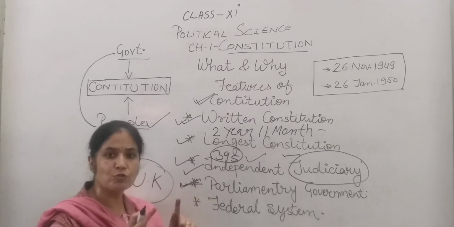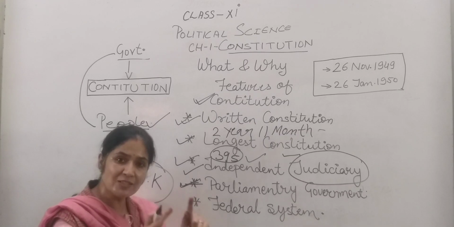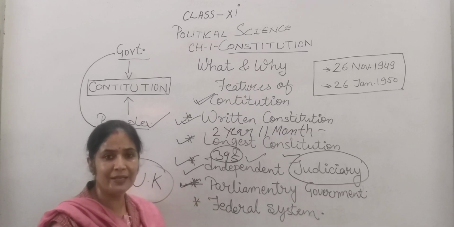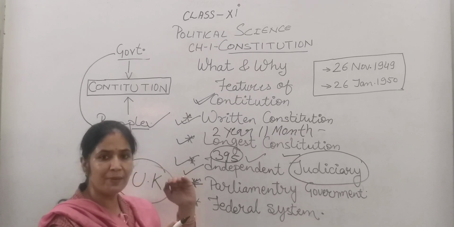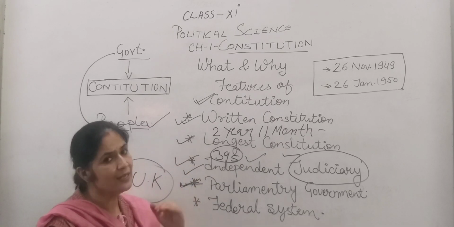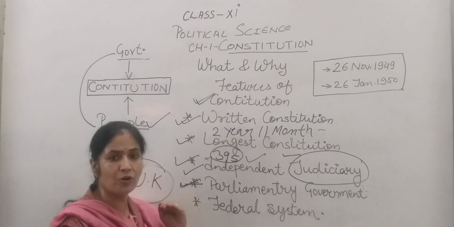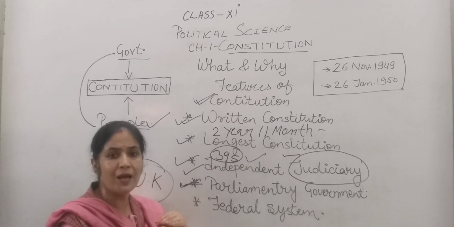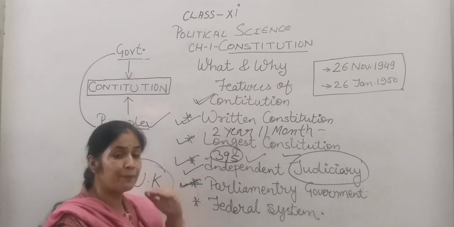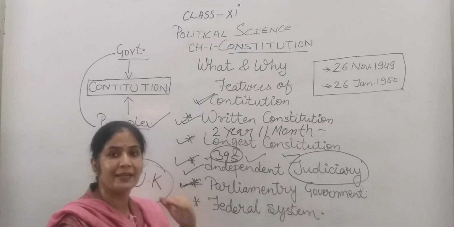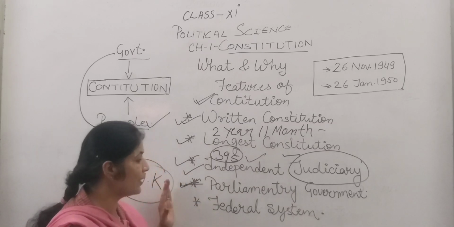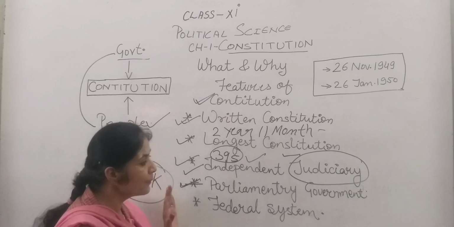So, it is the house of the people, and it is also the lower house of the parliament. Rajya Sabha is the upper house and Lok Sabha is the lower house. And Lok Sabha is the house of the people because its representatives are directly elected by the people. So, it is the house of the people.